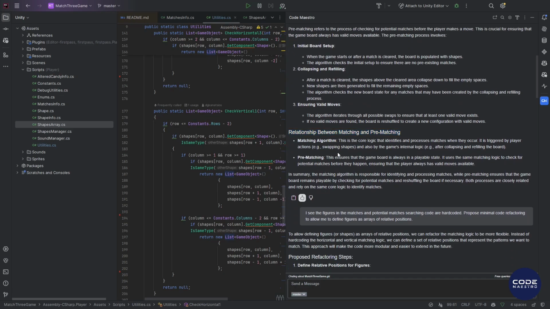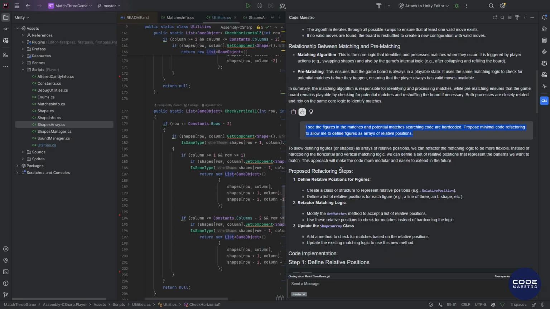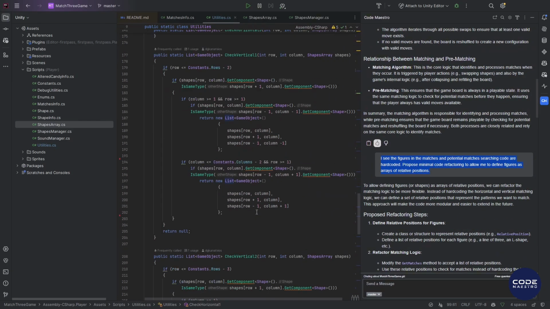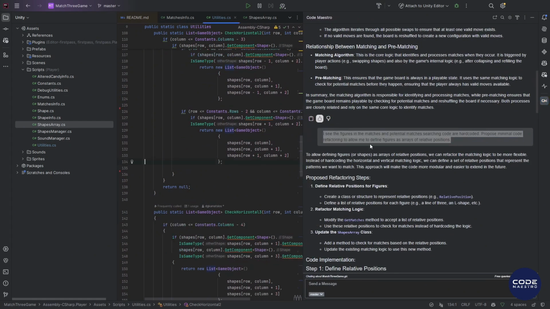Next, I asked it to apply refactoring. What's the idea behind refactoring? I don't want to write new code for each piece for every potential move. I want it to use templates with relative positions and check, based on them, if there are any possible moves on the board, if there are any matches on the board. I asked it to do that, and here's what it came up with.